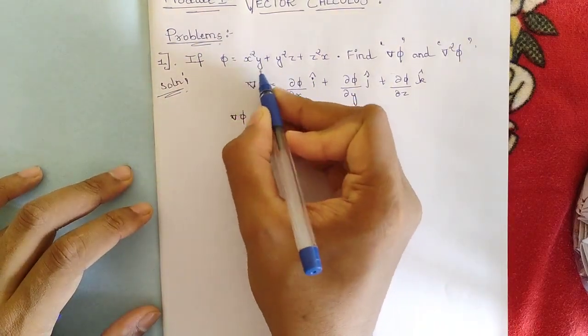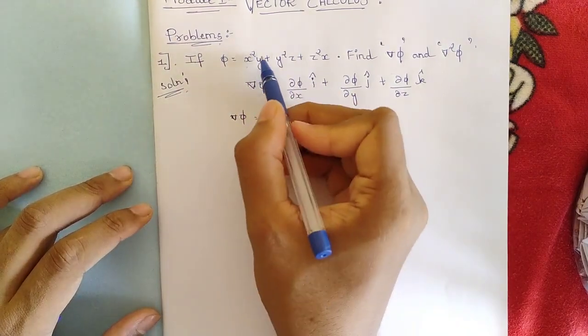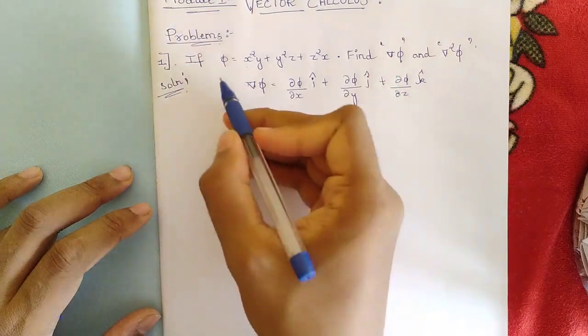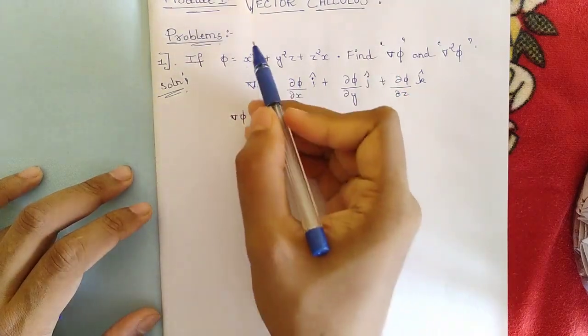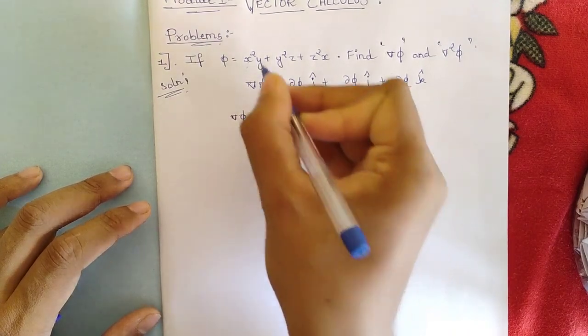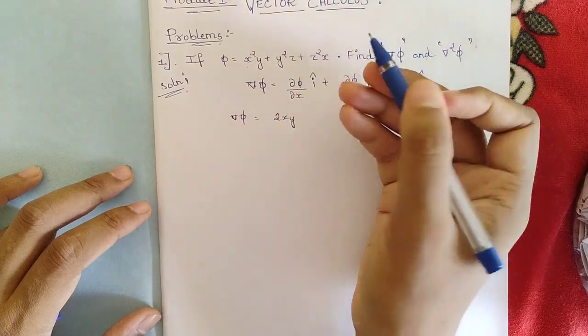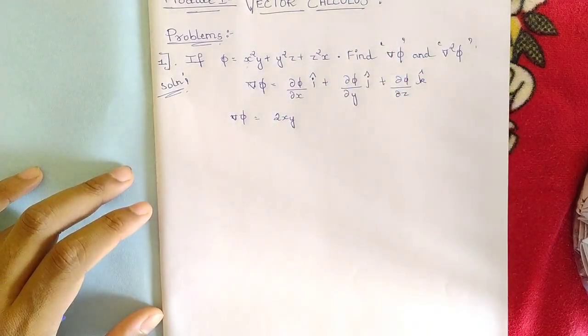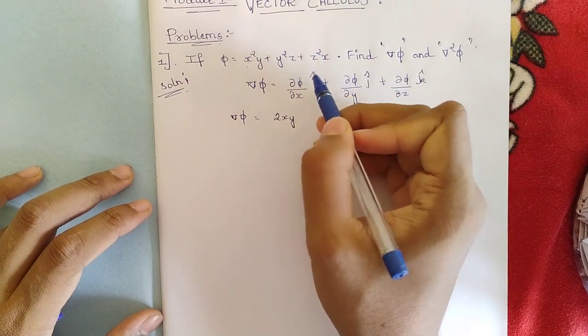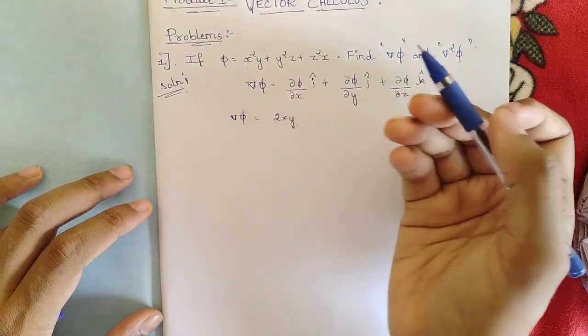So if you consider this x square y, if you want to differentiate only with respect to x, y should be kept constant as it is. Differentiation of x square is 2x, and y is kept as it is. Now in this term we don't have any x term, so it would be completely equal to 0.